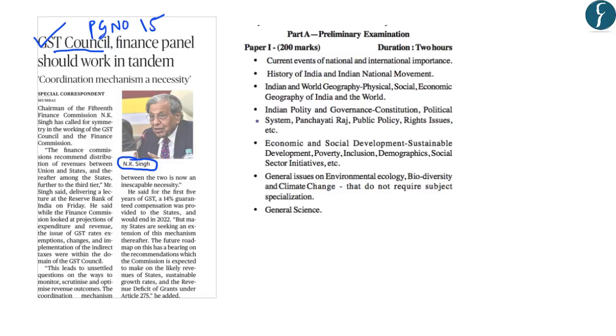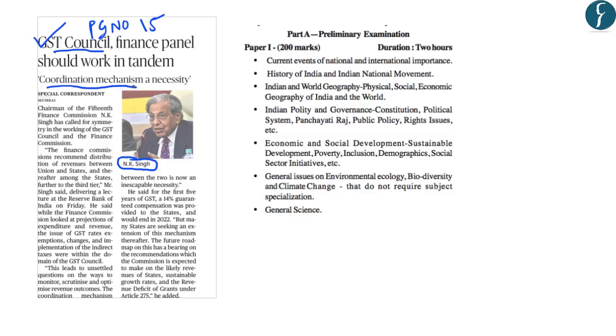However, he has said that the GST tax rates, exemptions and changes and the implementation of these GST tax rates are entirely within the domain of the GST Council. And that is why such a division of powers may lead to questions about who has the authority to monitor, scrutinize and evaluate the outcomes, etc. And that is why he has said that there is a need for developing a coordination mechanism between the two constitutional bodies.